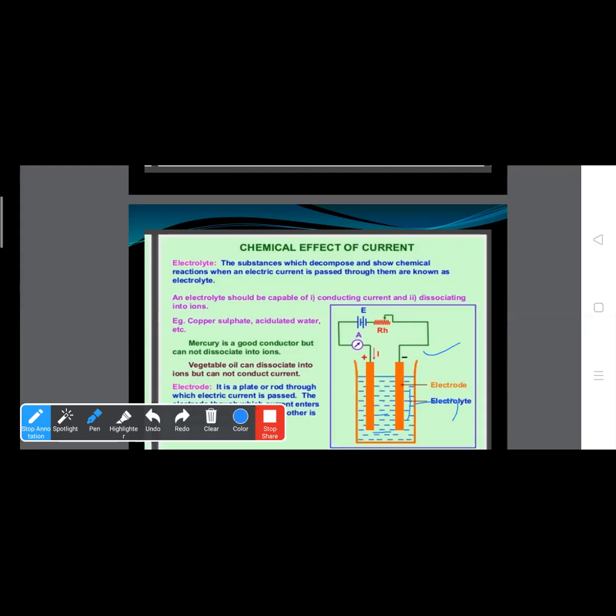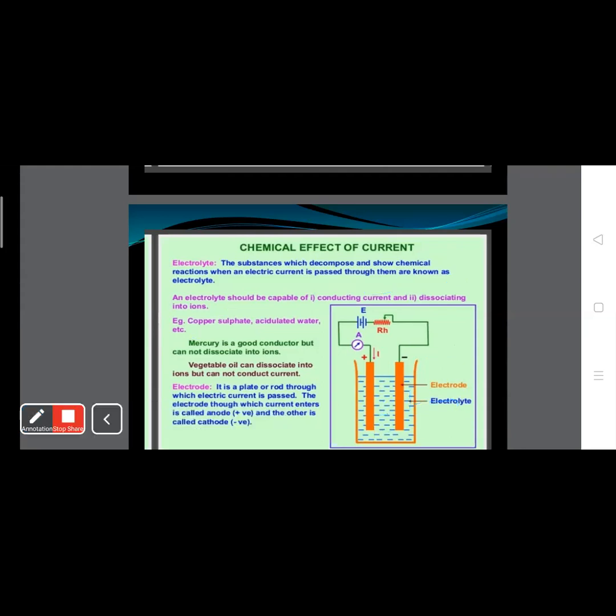An electrolyte should be capable of conducting electric current and dissociating into ions. For example, electrolytes are copper sulfate, acid diluted in water, etc. We can also use H2SO4 solution. Now, mercury is a good conductor but cannot dissociate into ions. Vegetable oil can dissociate into ions, but it cannot conduct electricity.